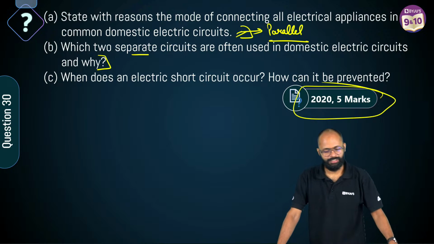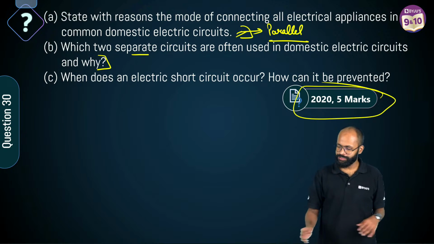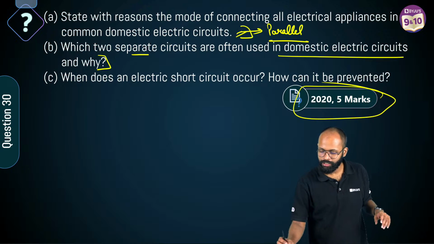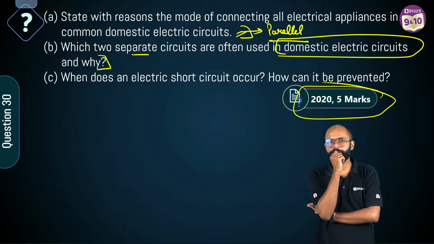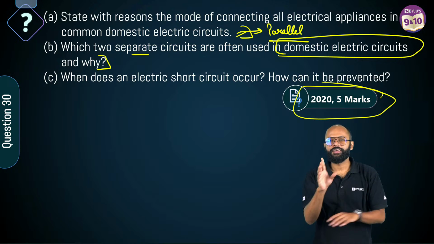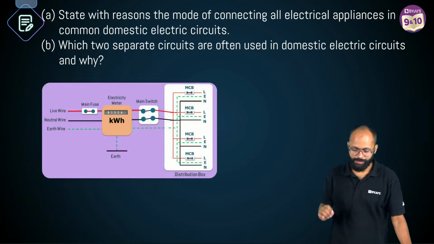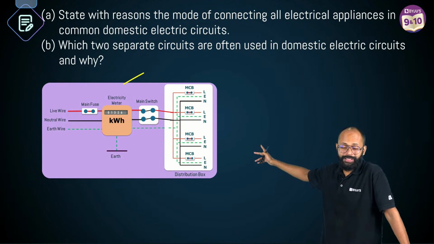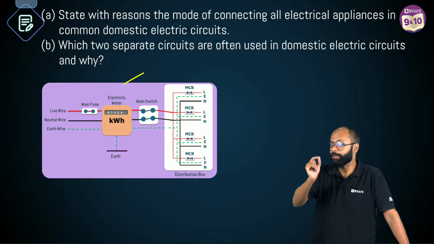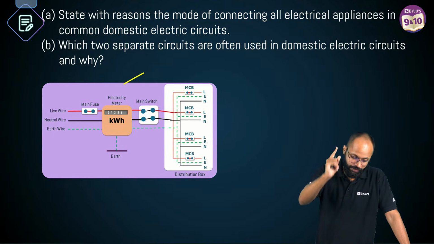है ना? अरे listen, two separate circuits. See, domestic electric circuit के अंदर it will always be parallel. But then what are two types of circuits? Here, what is important? See, first one is fine. This is okay. This is the diagram. And by the way, we should know how to draw this diagram. ठीक है? We should know how to draw this diagram. ये आ जाता है directly. है ना? Correct? Very good.